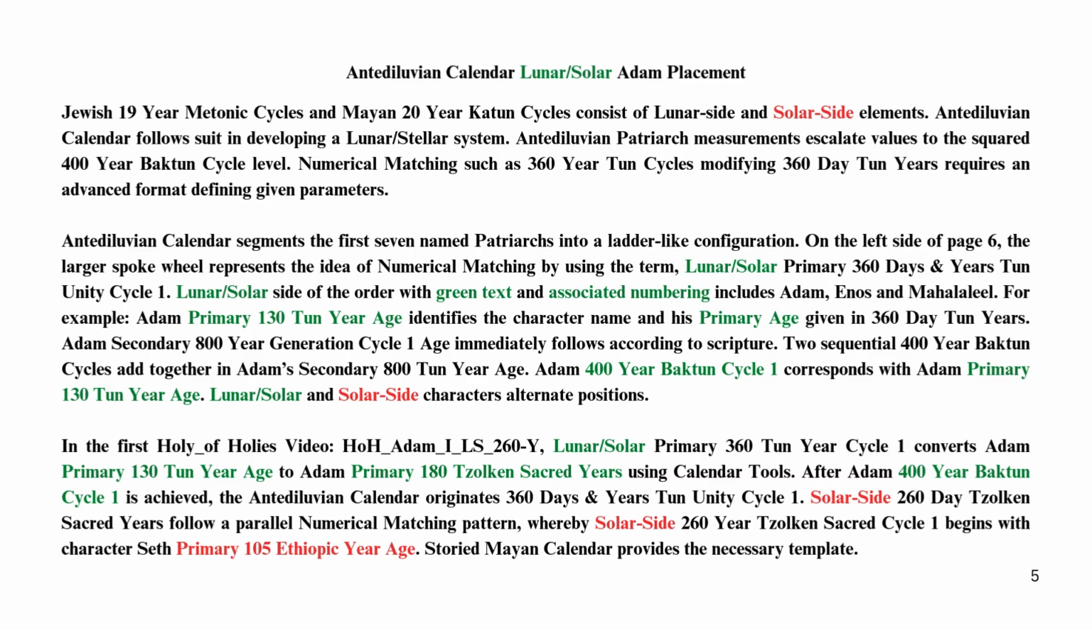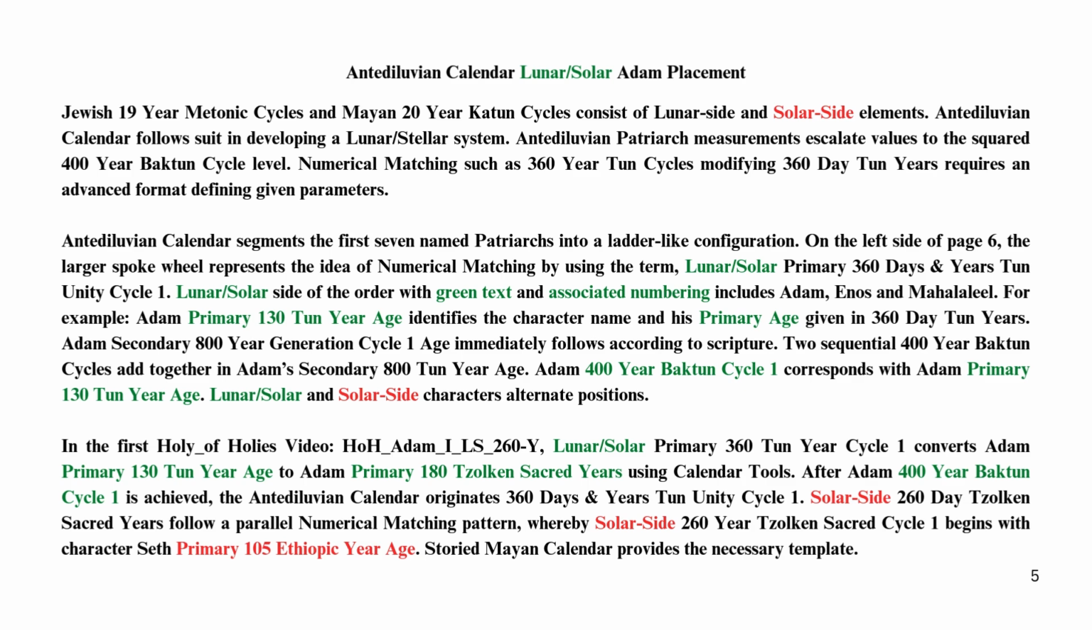Antediluvian calendar lunar, solar Adam placement. Jewish 19-year Metonic cycles and Mayan 20-year Khotun cycles consist of lunar side and solar side elements. Antediluvian calendar follows suit in developing a lunar, solar system. Antediluvian patriarch measurements escalate values to the squared 400-year Bacton cycle level. Numerical matching such as 360-year ton cycles modifying 360-day ton years requires an advanced format defining given parameters.